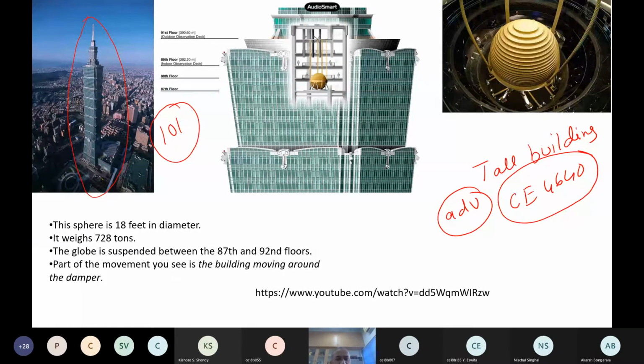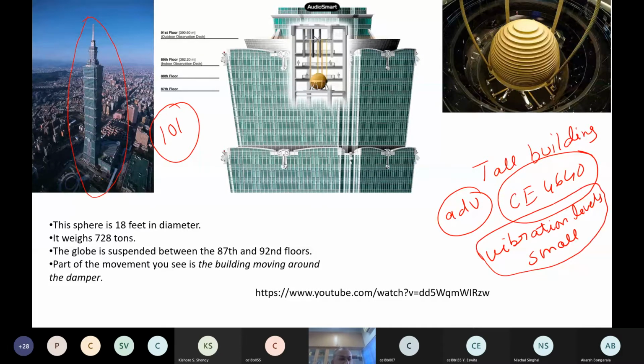So what they have done for this type of wind loads, any of you have an idea? For tall buildings it's a very, very serious issue. Not only does the building have to be safe, but discomfort also should not be there. When wind blows or when there is an earthquake or any vibration, the vibration levels should be very small, because your comfort matters. It's not only safety.